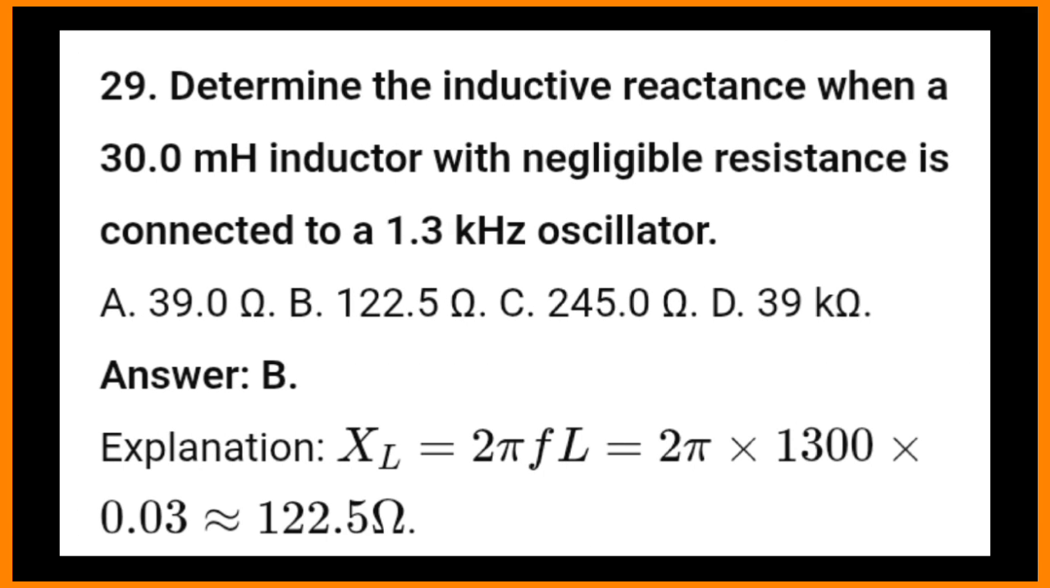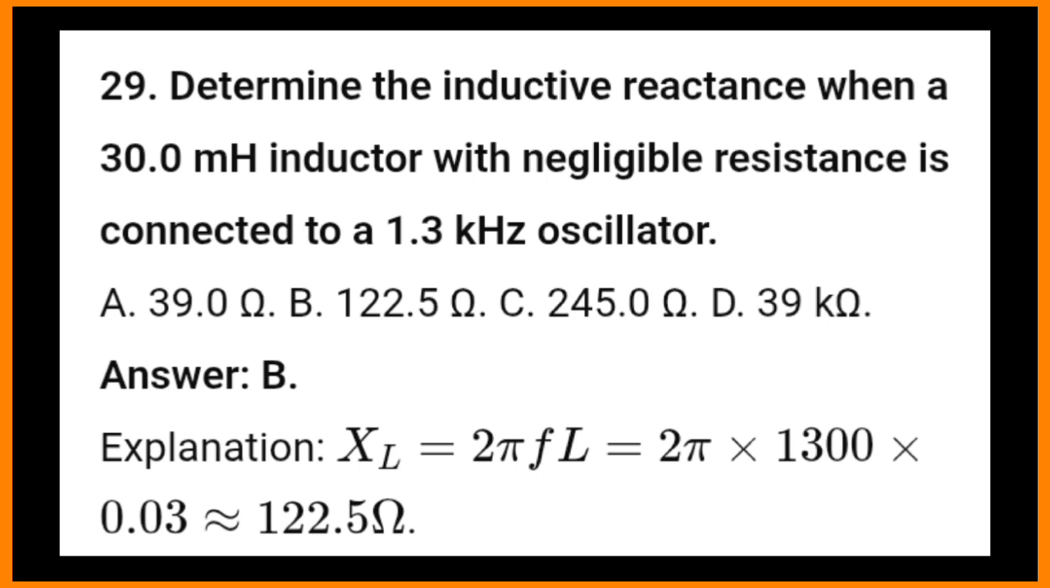29. Determine the inductive reactance when a 30.0 mH inductor with negligible resistance is connected to a 1.3 kHz oscillator. A. 39.0 ohms, B. 122.5 ohms, C.